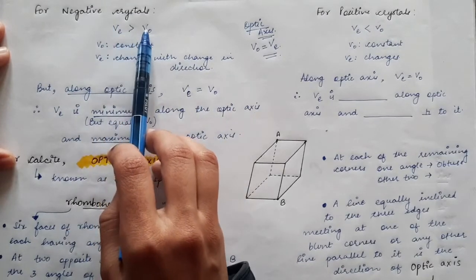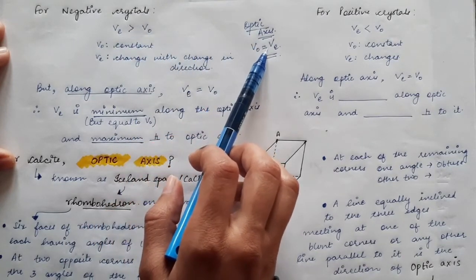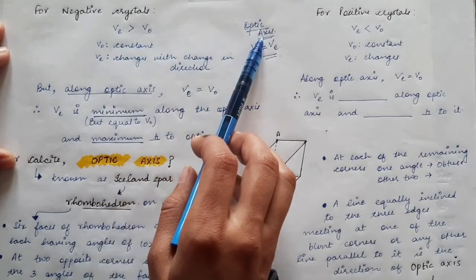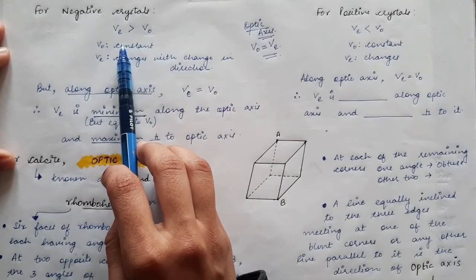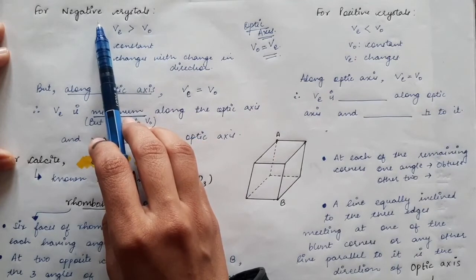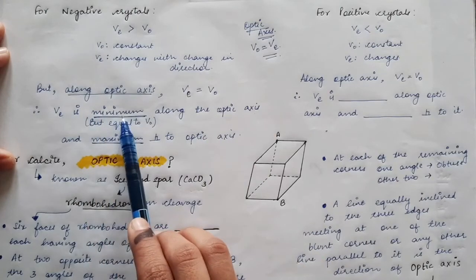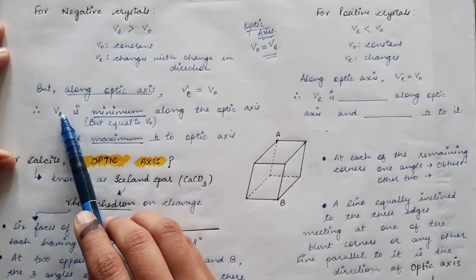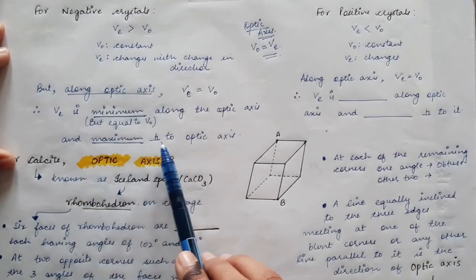If VE is greater than VO in any direction except the optic axis, and along the optic axis VO is equal to VE, then VE is minimum along the optic axis and must be greater than VO elsewhere in the case of negative crystals. So VE is minimum but equal to VO along the optic axis, and other than that VE will always be greater than VO, and VE will be maximum perpendicular to the optic axis.